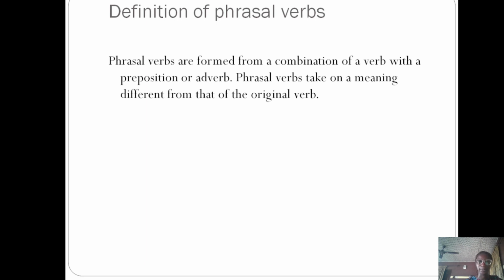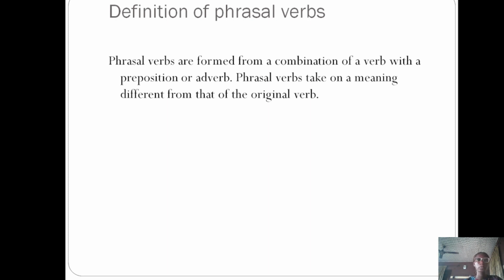What are phrasal verbs? From what we saw in our first instance, break up. So we already know that phrasal verbs are a combination. So it's not just one word that we're referring to. It's formed from a combination of a verb with either a preposition or an adverb, or we could have the two. But just know that a verb must be present. Now, one thing to note about phrasal verbs is that usually they take on a meaning that is different from that of the original verb.